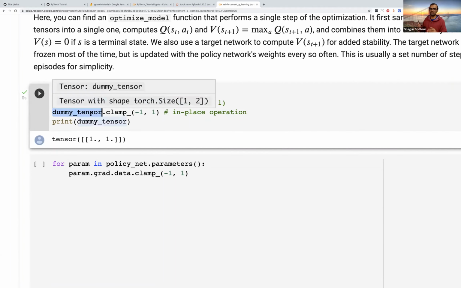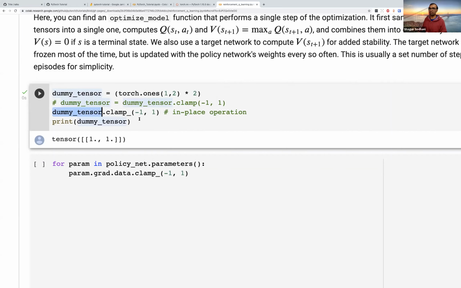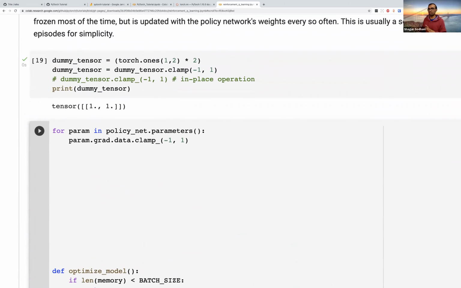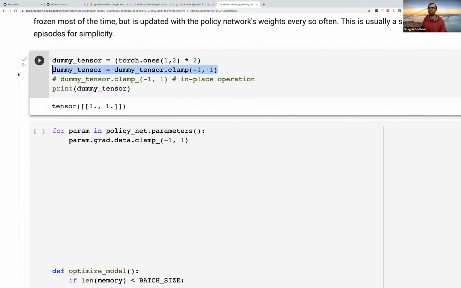So this is again more of a syntactic sugar. You might very well do this instead, and it would be the same thing. In-place operators have some benefits. They have some drawbacks. For now, we can just ignore that and we can just do something like this. And there are in-place versions for a lot of operations. So clamp is not an exception.